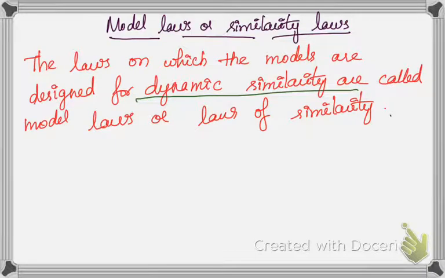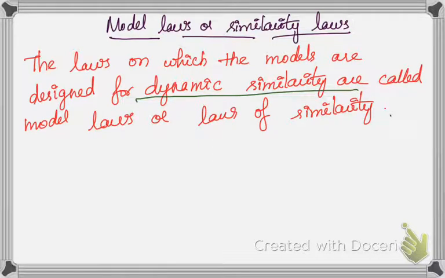In simple terms, for dynamic similarity between the model and the prototype, the ratio of the corresponding forces acting at the corresponding points in the model and prototype should be equal.